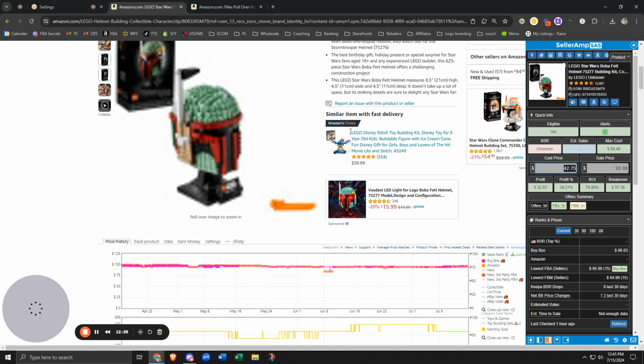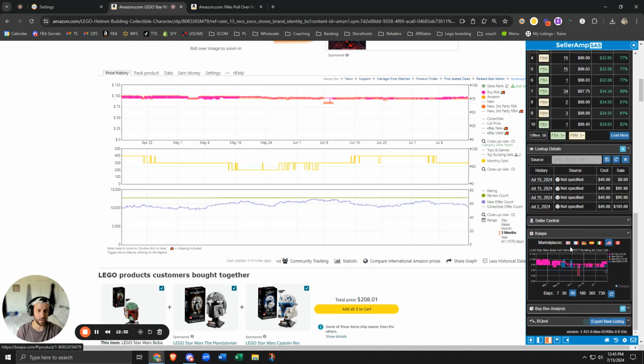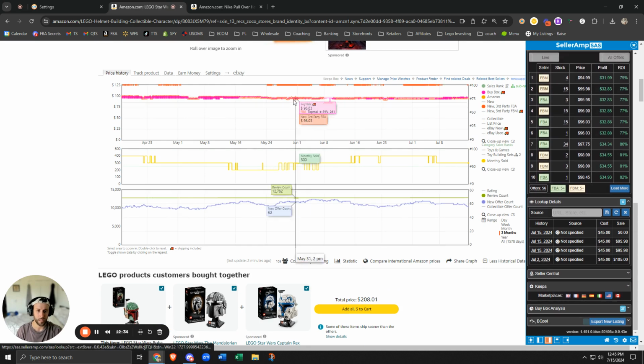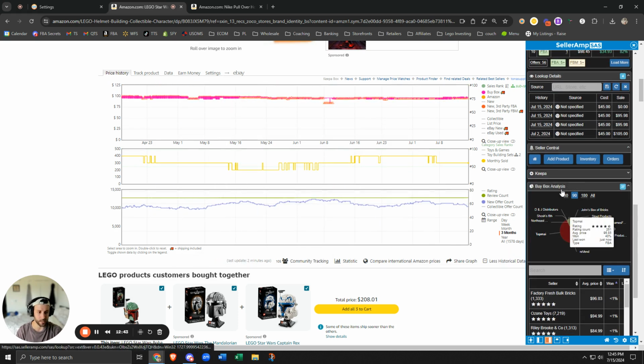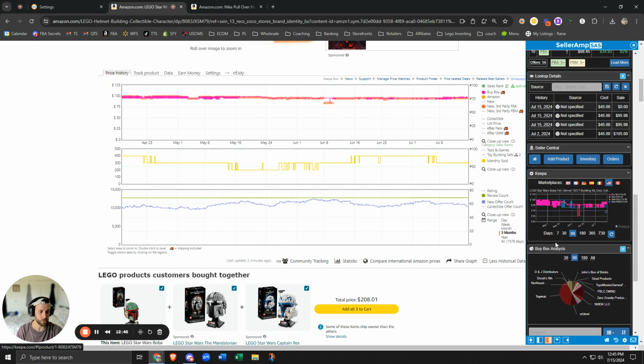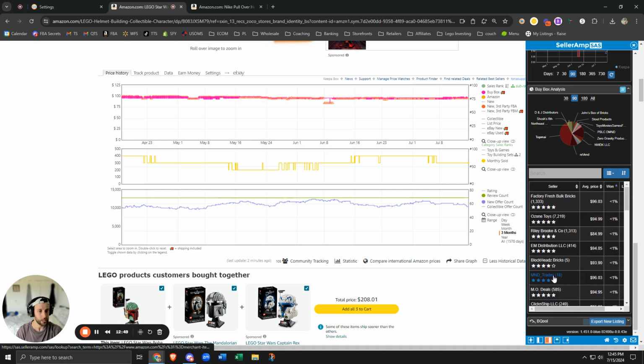Keepa, also good. You don't really need it if you have Keepa. Personally, I just have it on just for the sake of this video. I don't usually have this on. But if you have Keepa itself, you should be using this because it gives you all the data. Yes, it's good because you get buy box analysis and stuff like that. So if you don't pay for Keepa, you should have this on. You should have buy box analysis on. You should have all of that on personally.